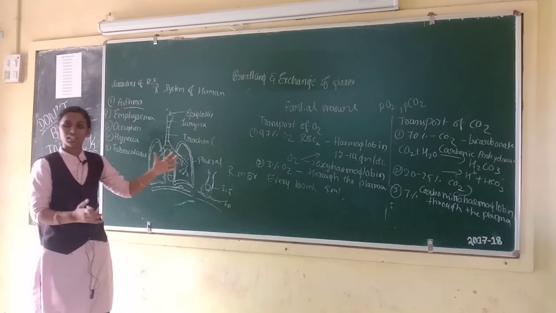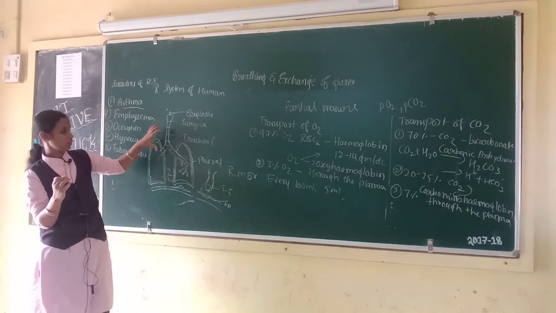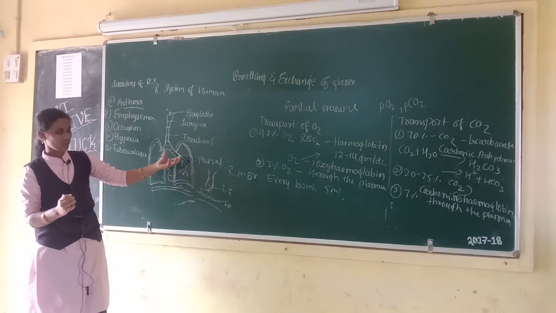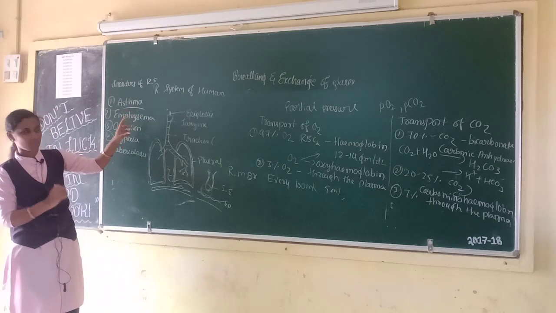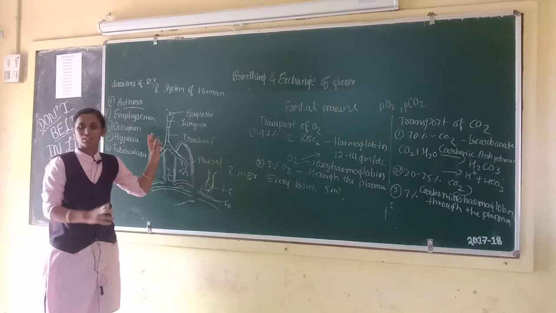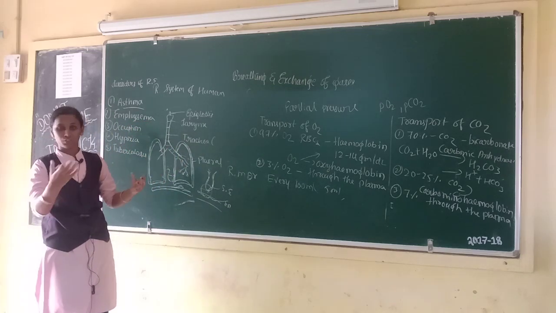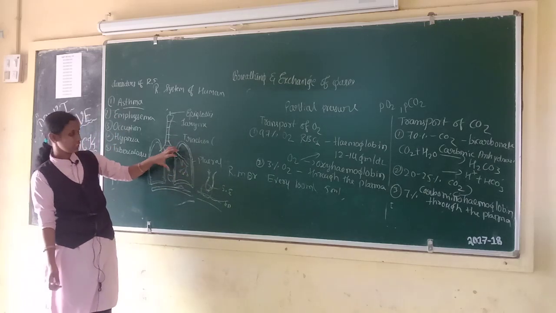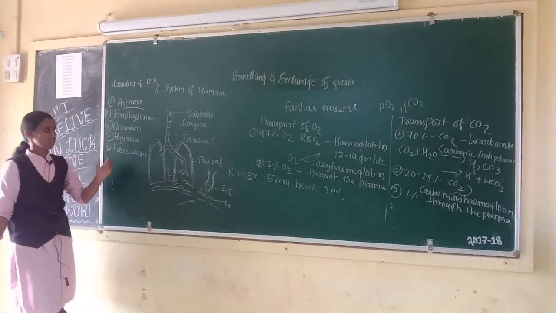Asthma is difficulty in breathing causing wheezing due to the inflammation of the bronchus and bronchioles. This condition is called asthma. Second one is emphysema. Emphysema is a chronic disorder in which the alveolar walls are damaged. This condition is called emphysema.